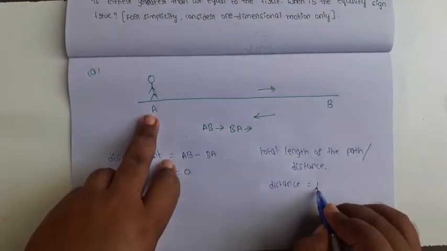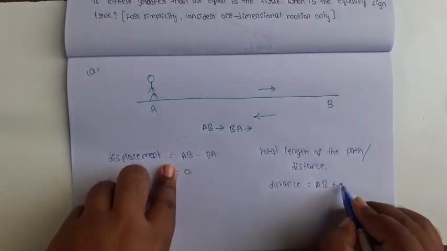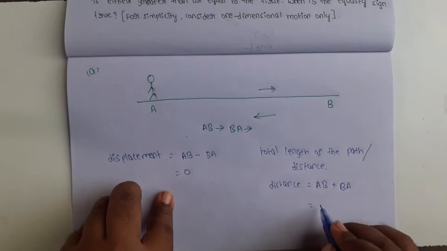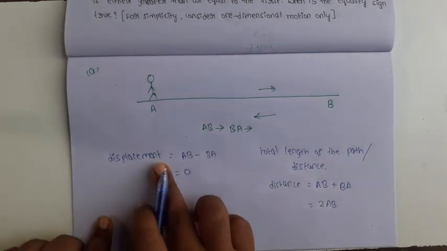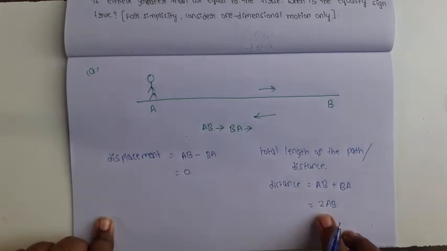A to B first, AB distance, plus after that B to A, BA distance. So the total distance is AB added twice. In this situation, the displacement of the person is 0, but the distance of the person is 2AB.